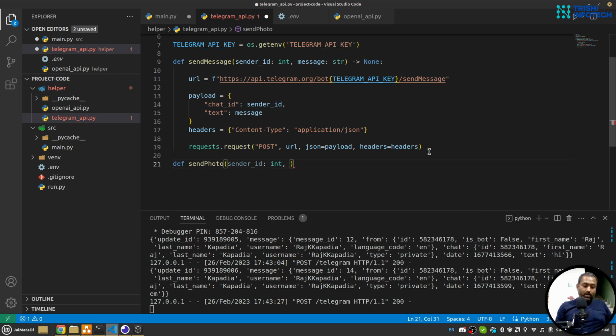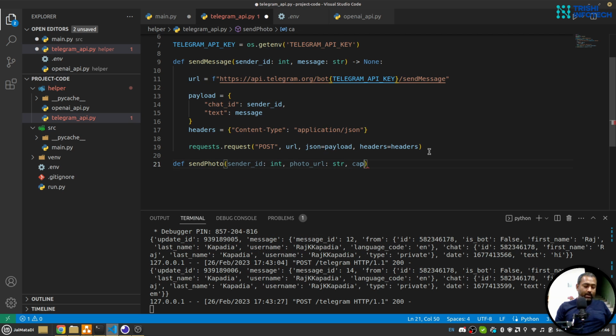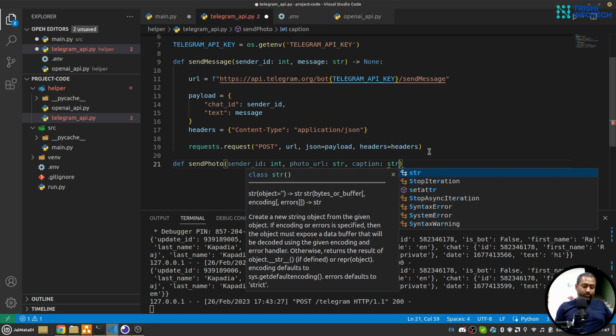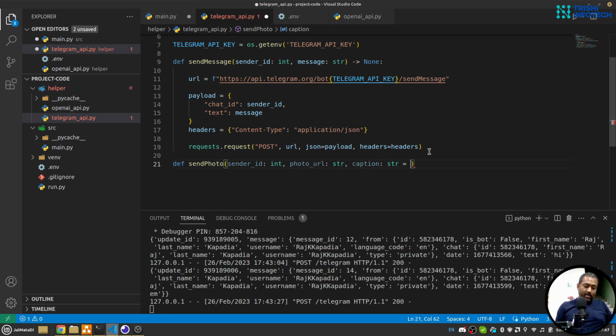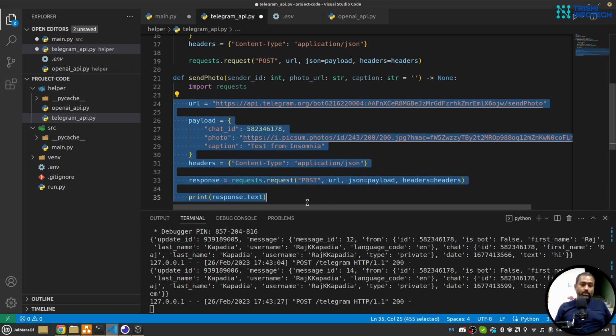It will take photo URL, that will be string. It will take caption, it will be string, and that will be empty string. So if we don't want to send a caption, let me paste this here and let me format this.